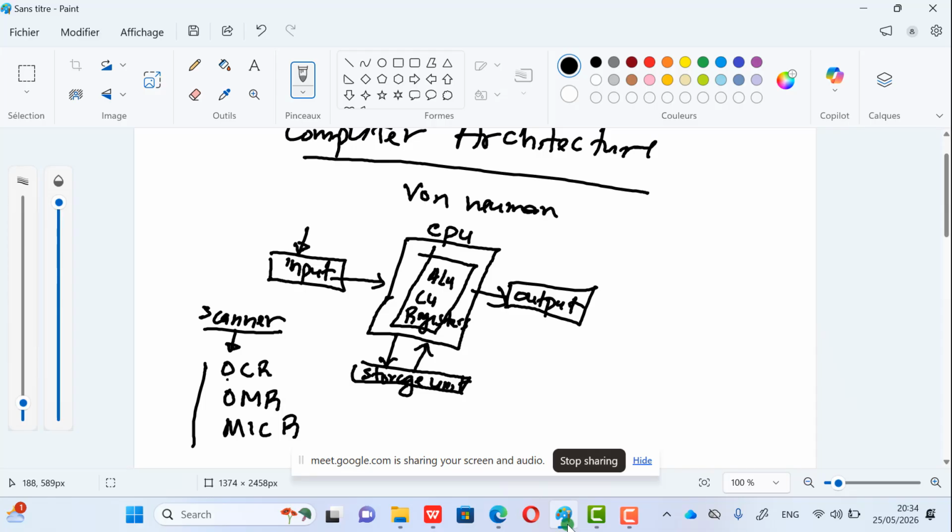Let me just take the case of OCR. If I'm saying that OCR is optical character recognition, it simply means in my definition I will be saying that it is a technology used to convert handwritten text or printed text into editable form in the computer. It means that, for example, you scan a document and you obtain maybe a Word version of that document in your computer that you can really edit. So this is possible thanks to this technology.